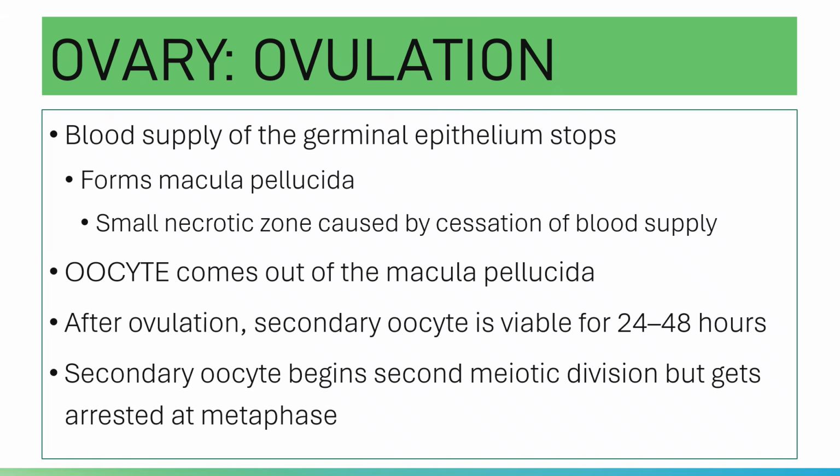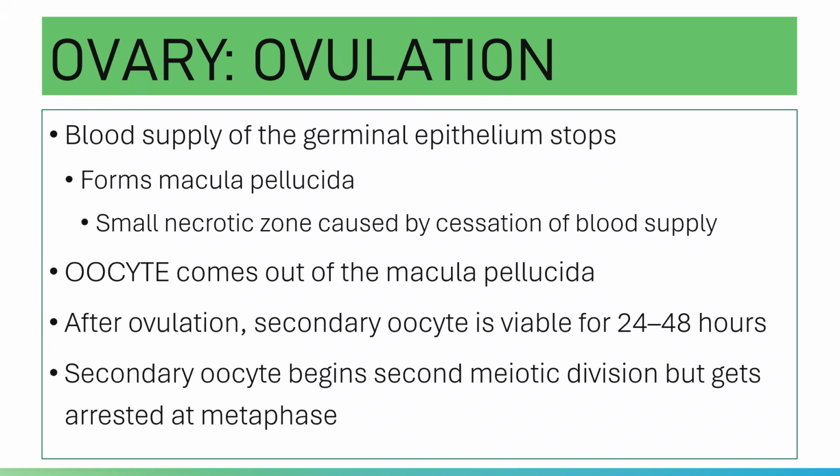Please note that at the surface of the ovary covering the bulging Graafian follicle, blood supply of the germinal epithelium will stop.